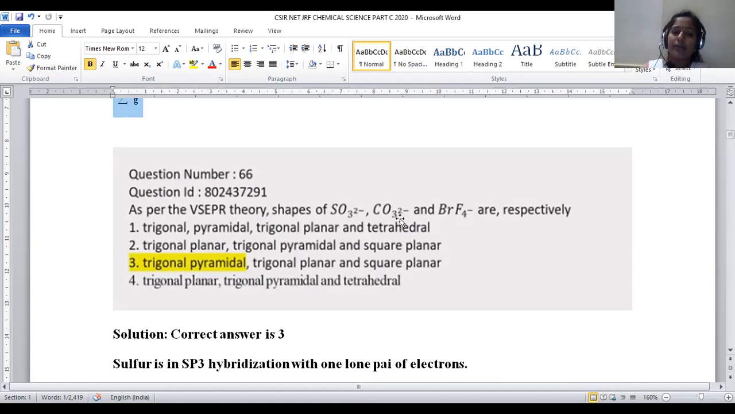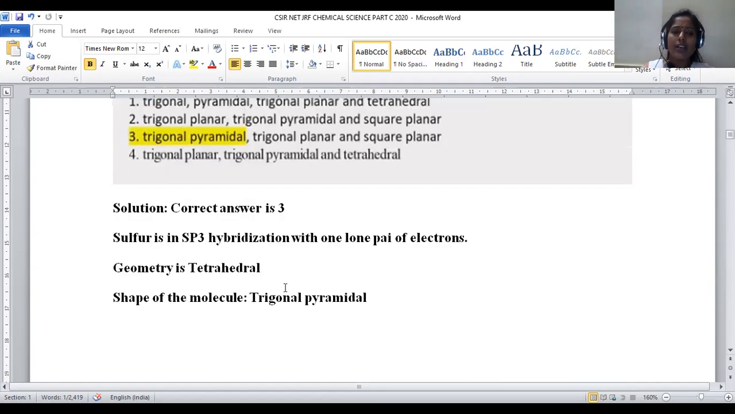So let us predict the shape of SO3 2-, CO3 2-, and BrF4-. For these three species, we have to assign their shapes in accordance with VSEPR theory, right? So let us go with the first one, that is SO3 2-.